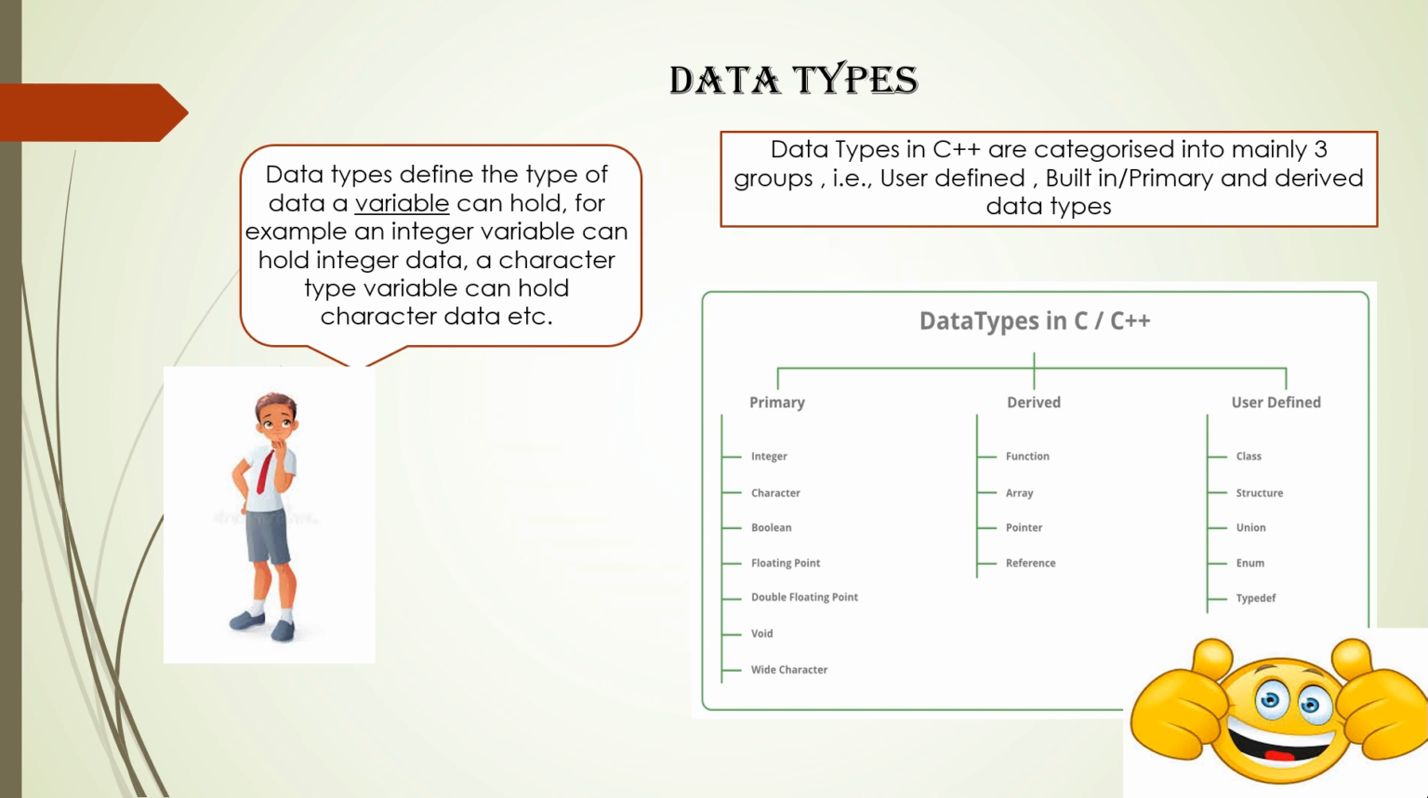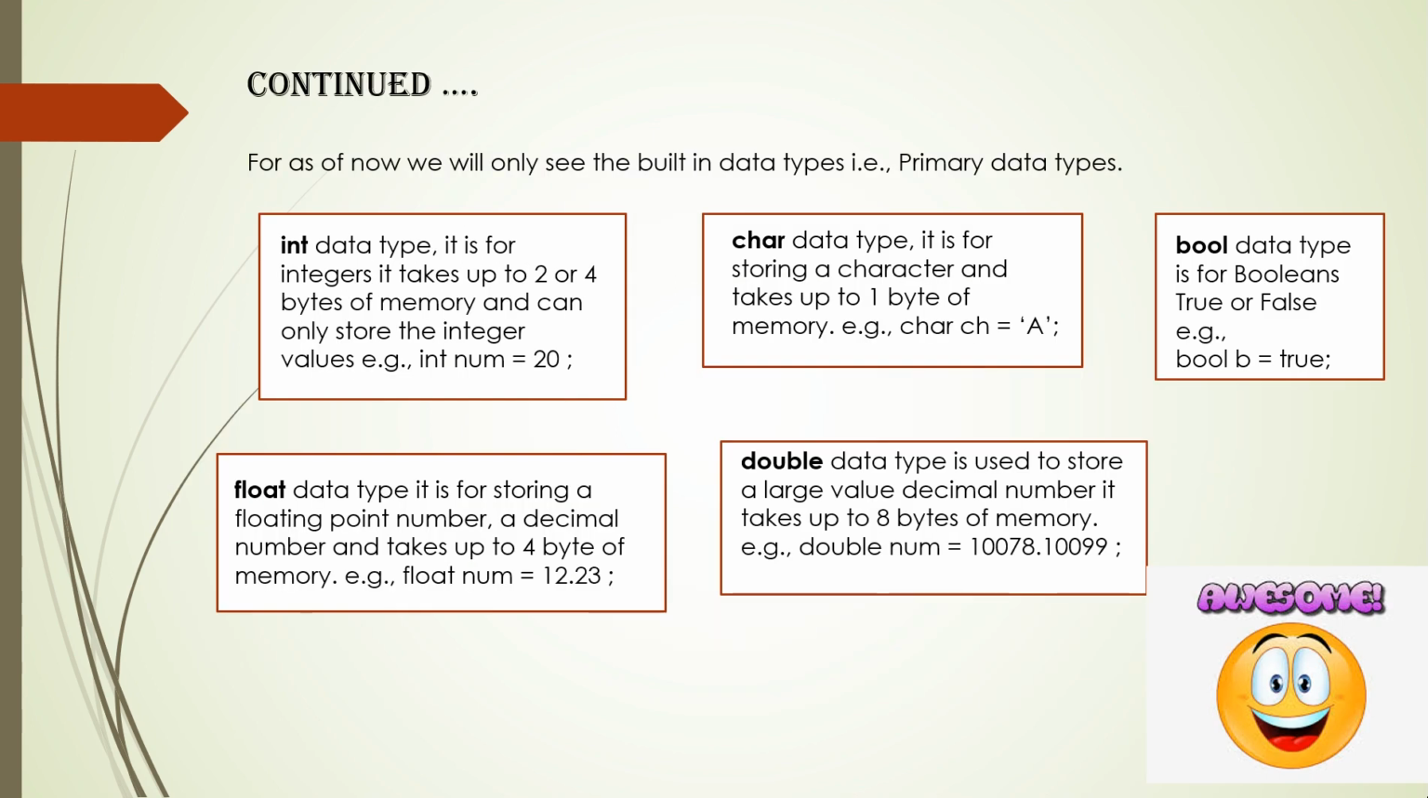See, the int data type is used for holding integer values, and it takes up to 2 or 4 bytes of memory. It depends on the compiler. The syntax for this is int space variable name. Here num is the variable name, then equal to 20, and 20 is the value which the variable num is going to hold, and then a semicolon. So num is holding an integer 20.